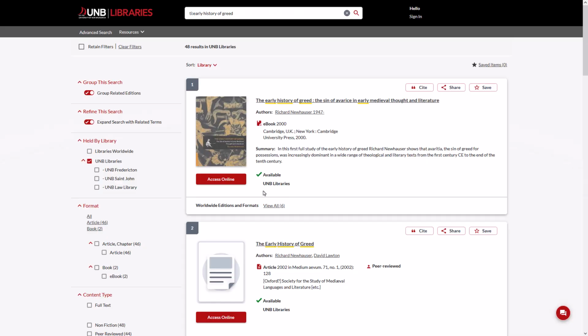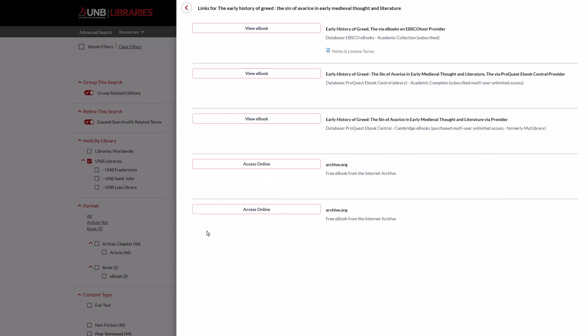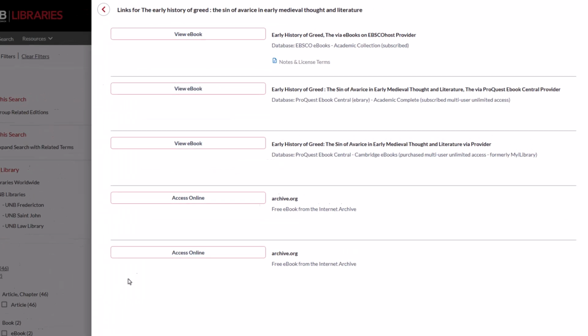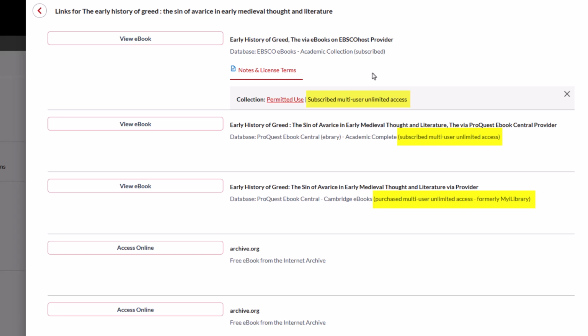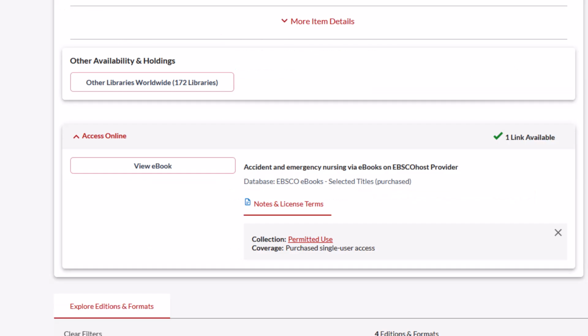In UNB WorldCat, clicking the View eBook or Access Online link under the title will take you to the full text. There may be multiple access points to ebooks available from more than one provider. The access points include more details about license coverage, such as if the book is purchased and access never expires, or subscribed, where access can expire, and whether the book provides multi-user unlimited access or single-user access only.